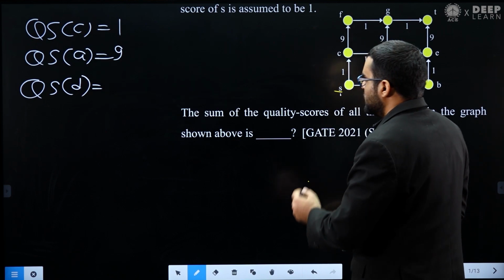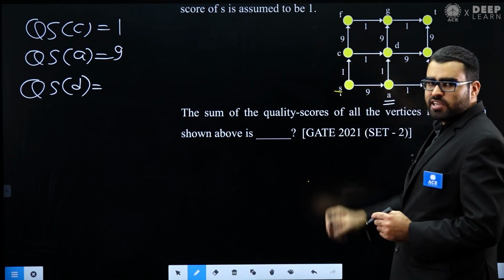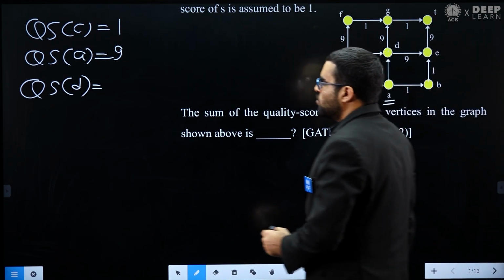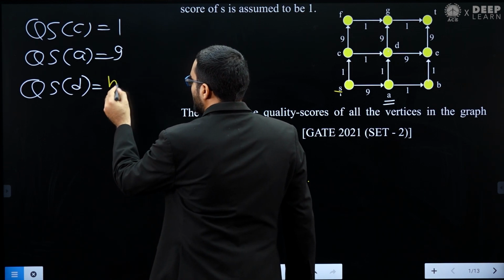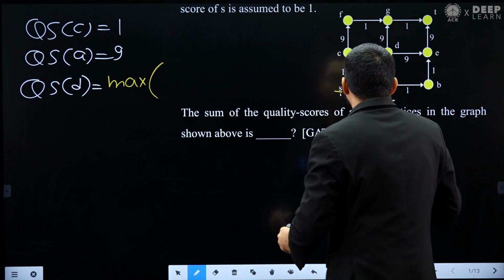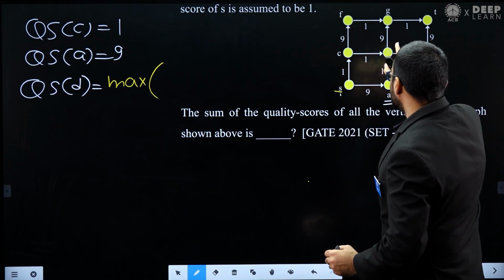Now let's see here. You already know the quality score of A, you already know the quality score of C. You can see that the quality score of D will be basically the maximum of, either you can go from A to D or you can go from C to D.